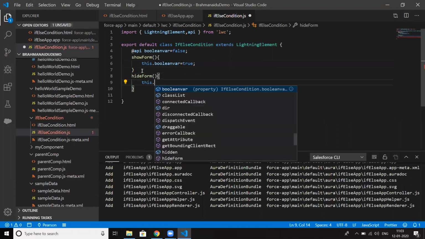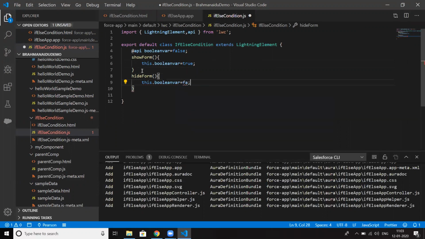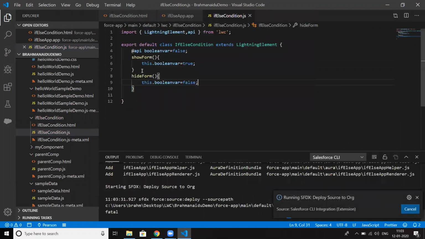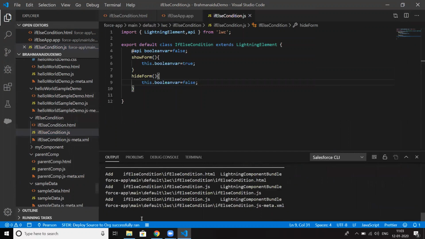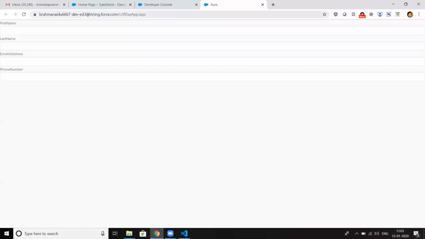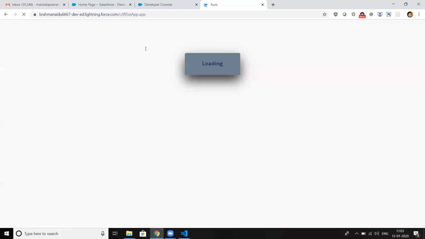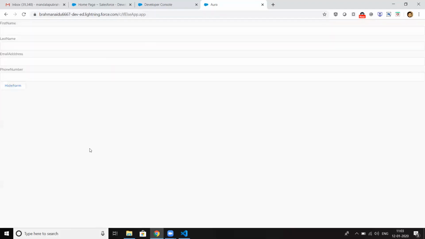I'm just setting it to false. Let me push this code to the source org and refresh. I'm clicking on show form, and then let me click on hide form. So this is the if-else condition.